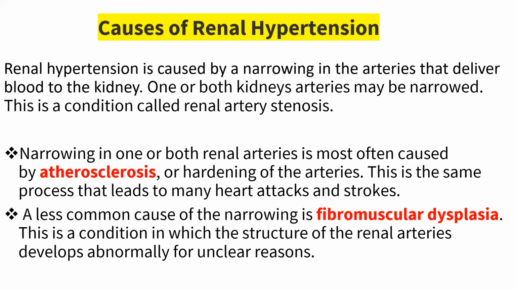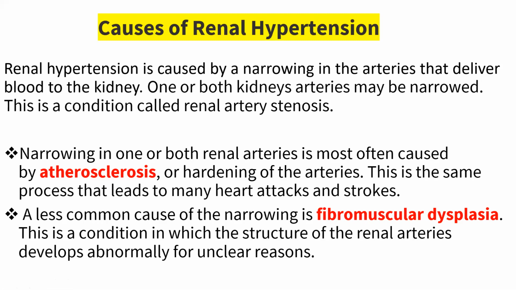Okay, next, the less common cause. The common cause is atherosclerosis, because of which there can be narrowing in both or one of the renal arteries. But the less common cause of the narrowing is fibromuscular dysplasia.